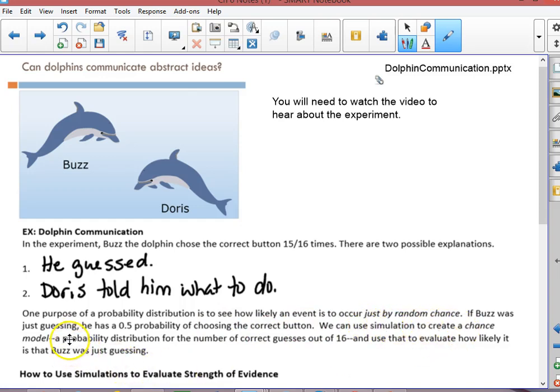If Buzz was just guessing, he has a 0.5 probability of choosing the correct button. So the probability that he's correct here is equal to 0.5. If Doris told him what to do, we would expect the probability to be significantly greater than 0.5. We can use simulation to create a chance model, a probability distribution for the number of correct guesses out of 16, and use that to evaluate how likely it was that Buzz was just guessing. So in other words, the chance model is the model saying he was just guessing.